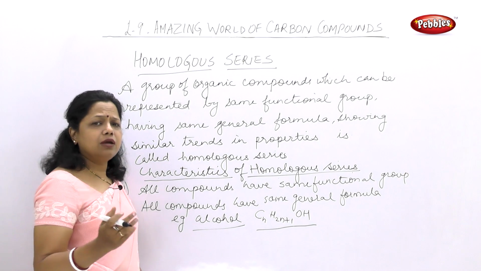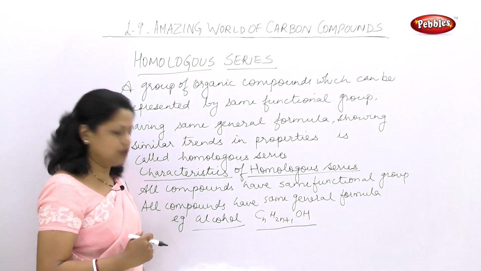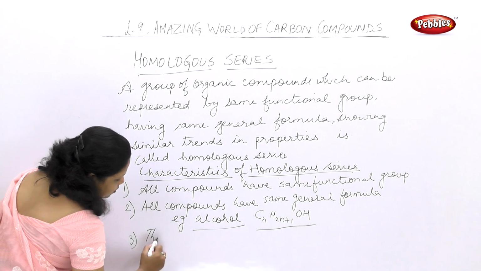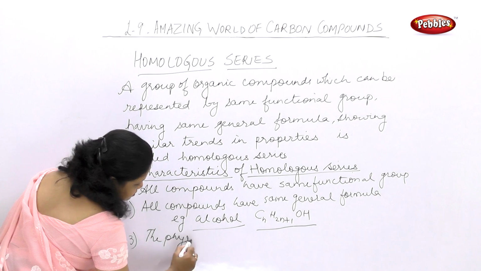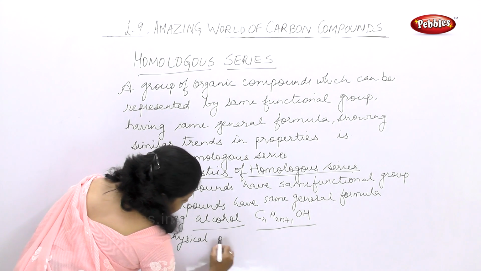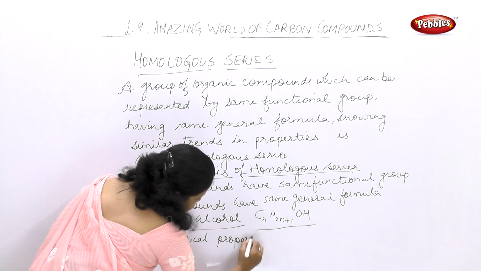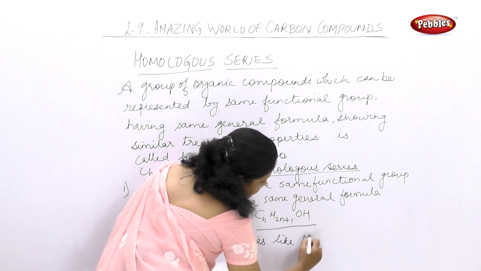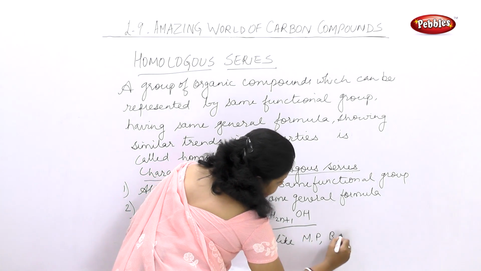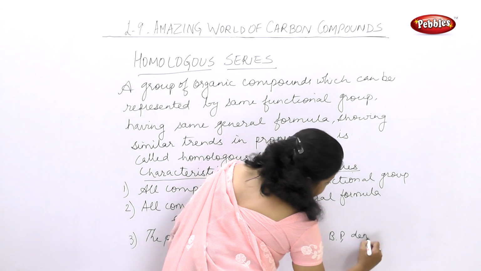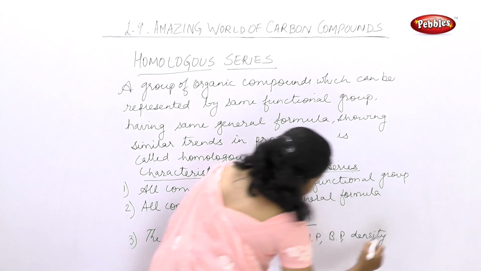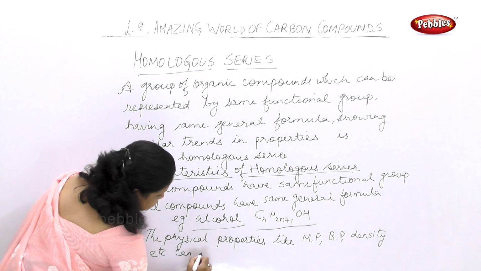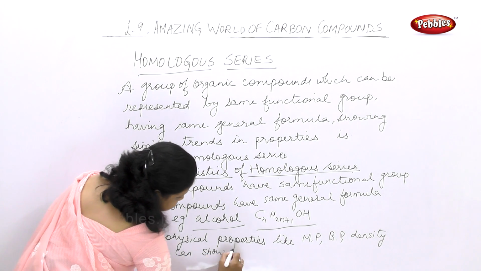It might change because of the difference in the molecular formula. So you can write the physical properties like melting point, boiling point, density, etc. can show a gradation.